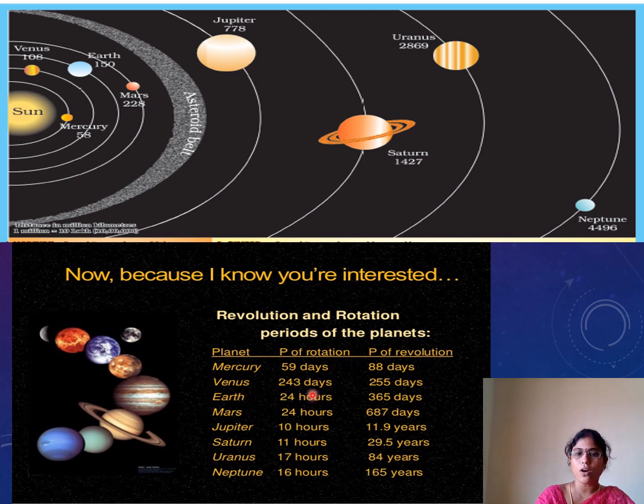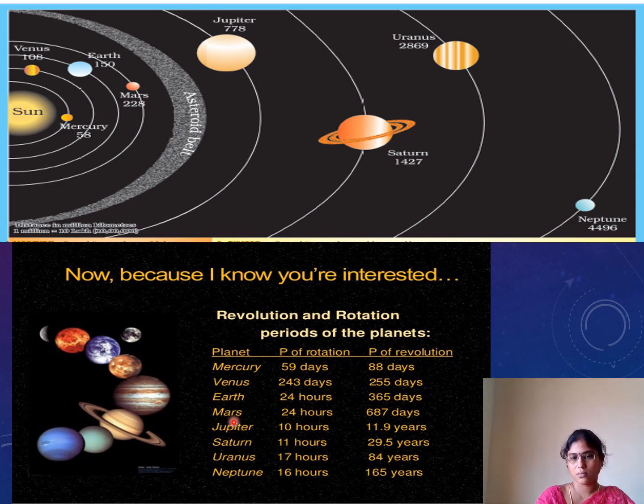Venus, 243 days for one rotation. At the same time, 255 days for one revolution. Earth, as you know, 24 hours for one rotation, so that we are getting days and nights. For one revolution, 365 days. That is 1 year. For us, 1 year is equal to 364 days and 5 days more. After 4 years, we are getting one leap year, because it takes 365 days, 6 hours.